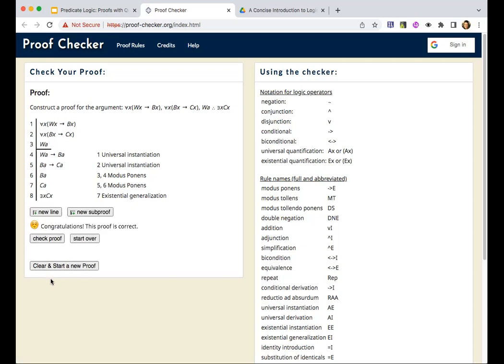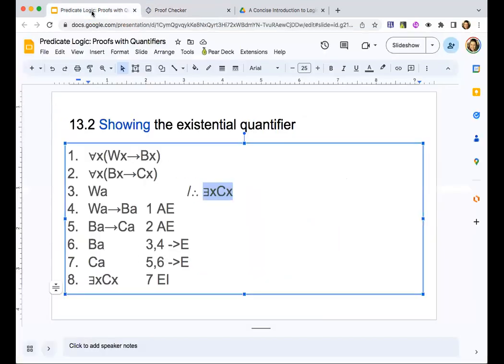All right, we did it. And just a reminder that you can use just plain old E. I copied and pasted, but you can use plain old E for the existential, like when you enter it right here. Okay, that's the end of the tutorial for showing the existential quantifier using the existential generalization rule.